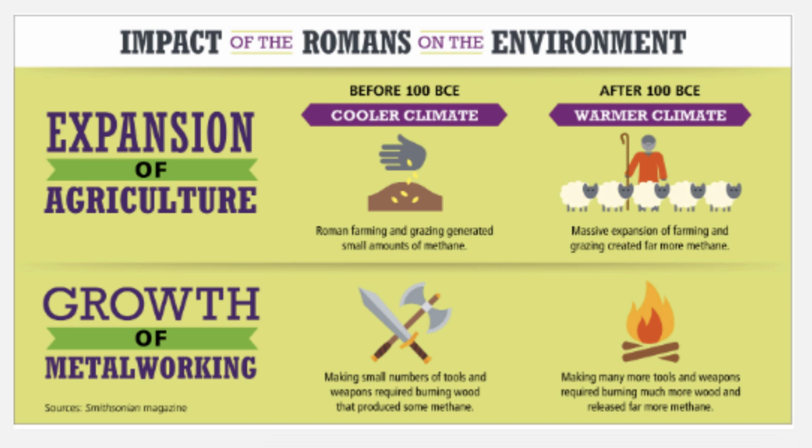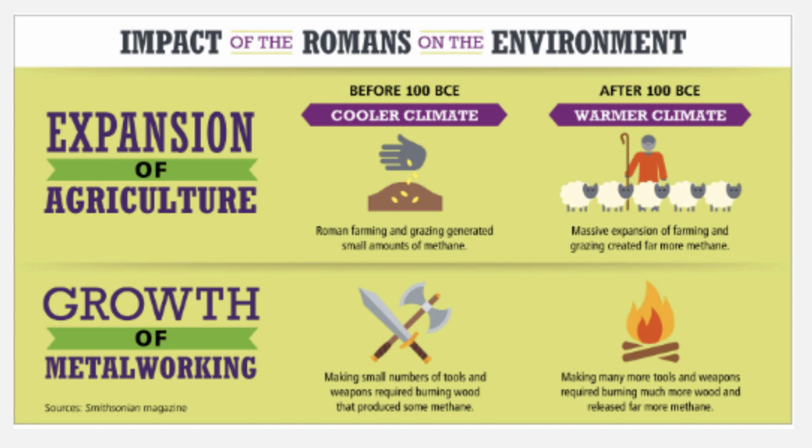And then after 100 BCE, now we have a warmer climate, and now we're able to farm more. Because of farming more, now we have a source of food for people, and as you can see, cattle, sheep.